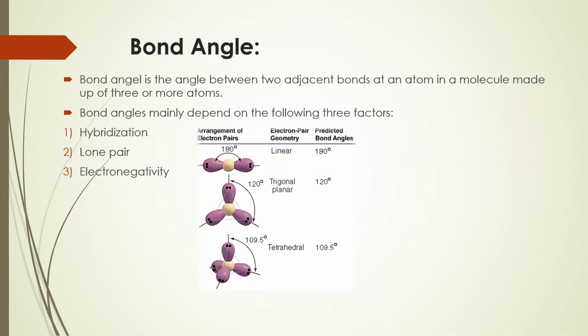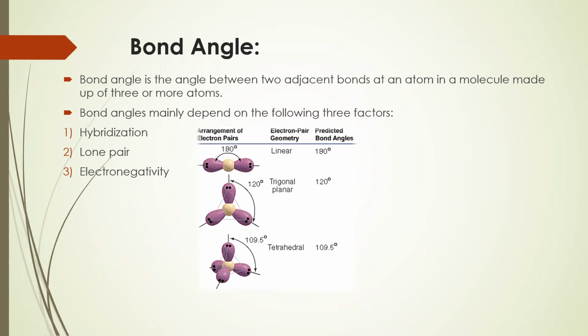Now let's talk about bond angle. In VSEPR theory as well, we did talk about bond angle, and how it changes with respect to the shape of the molecule. Bond angle is the angle between two adjacent bonds at an atom in a molecule made up of three or more atoms.